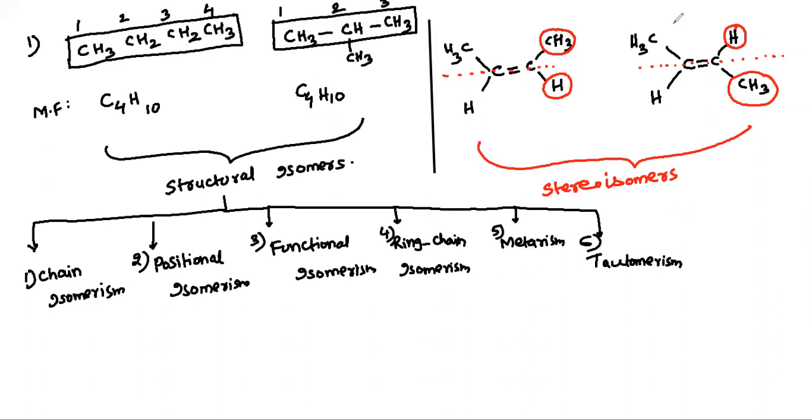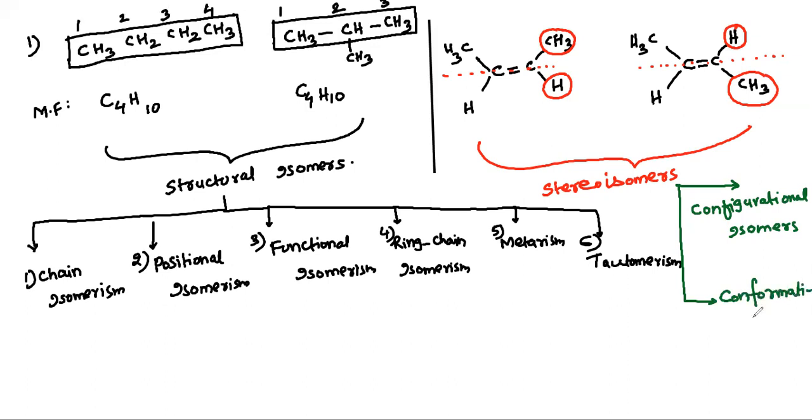Stereoisomers are also further divided into two types. The first type is called configurational isomers. And the last one is conformational isomers.